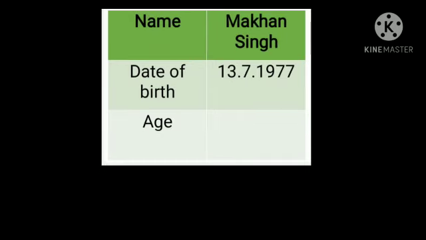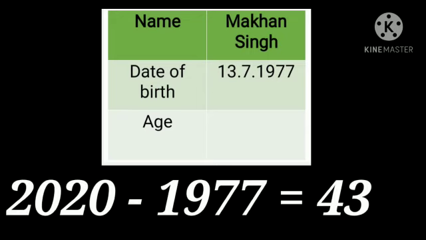Now moving on to the next one. Next is Makhan Singh. His birth date is 13th July 1977. Again we have to find out his age. So from the year 2020 we will subtract 1977. So the answer is 43. So Makhan Singh has completed 43 years this year.